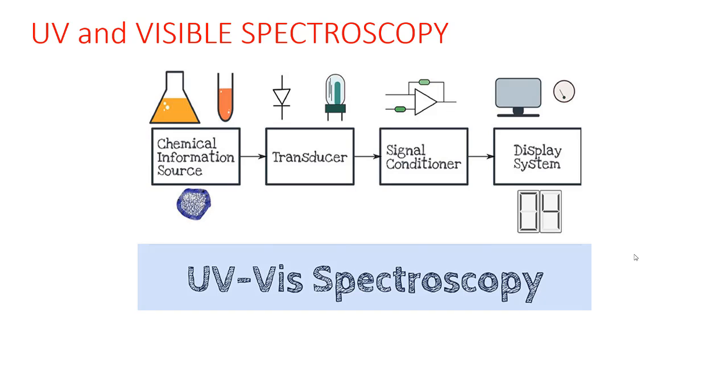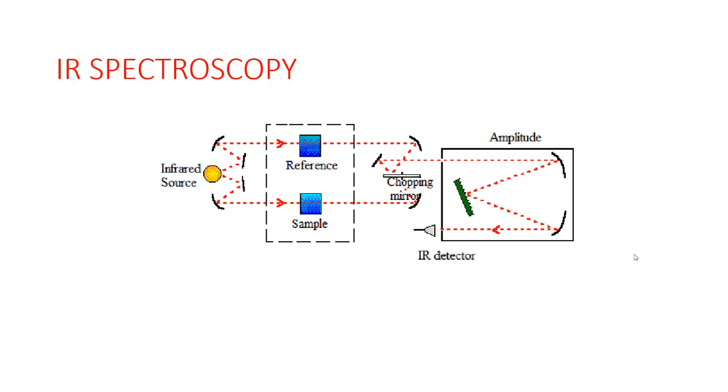So let's get into IR spectroscopy. In IR spectroscopy, it will give valuable information about the structure of the compound. Why are we using this? To get information about the structure of the compound. That's why it is also known as vibrational spectroscopy. When a molecule gets exposed to infrared radiation, it will result in vibrational transition. That's why it is also called vibrational spectroscopy.